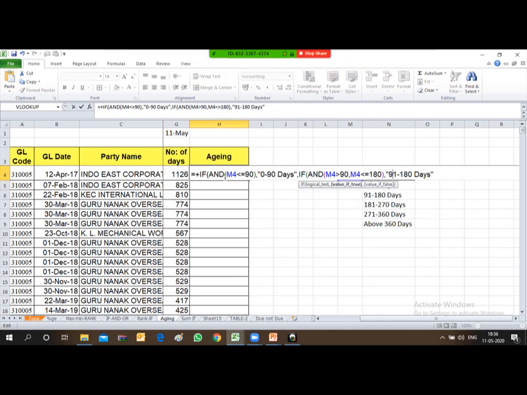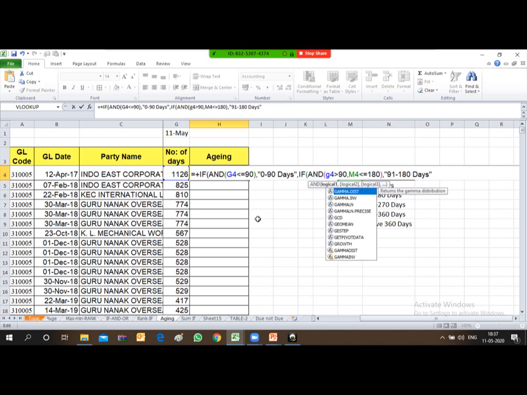IF and G4, the number of days, less than or equal to 90, then "0 to 90 days".